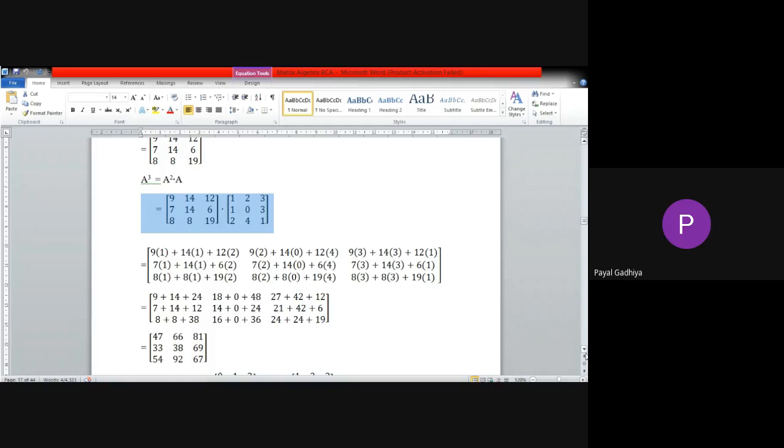Now all of you got the point. Whenever it comes in the examination, like find a square or a cube or a raised to 4, what you will do is a square into a square. You will multiply a square 2 times.